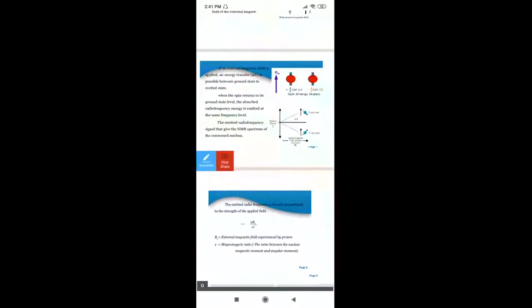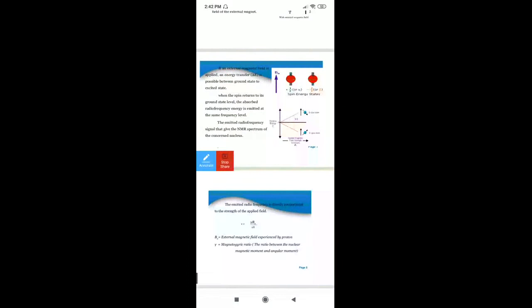Already yesterday I was with this aspect, correct? I was with this slide. Here, if the external magnetic field is applied, we can see the alignment of the nuclear spin with or against the external magnetic field, as we just discussed.